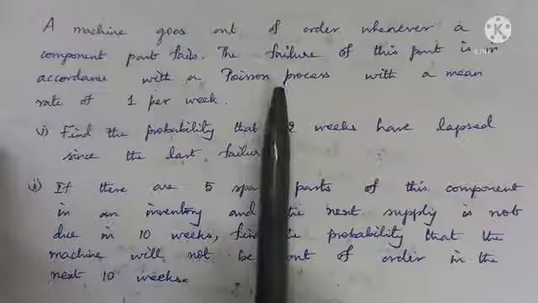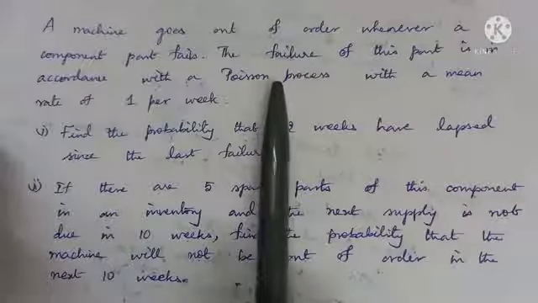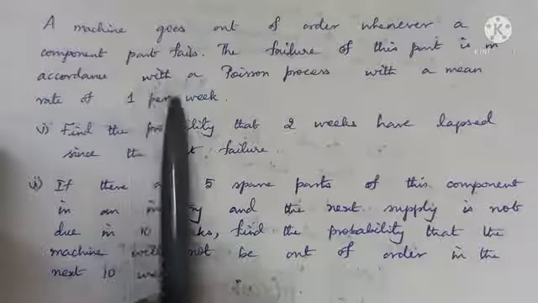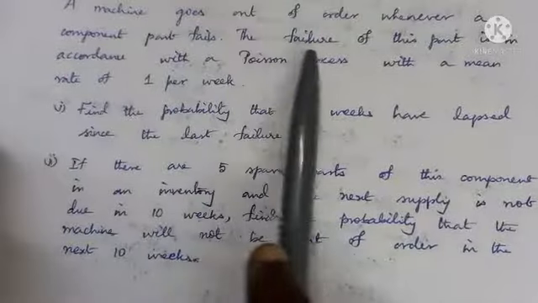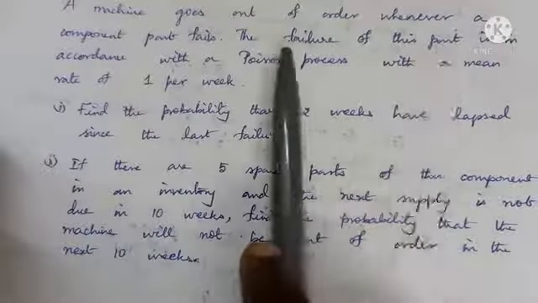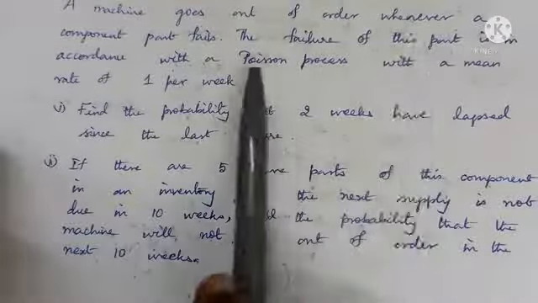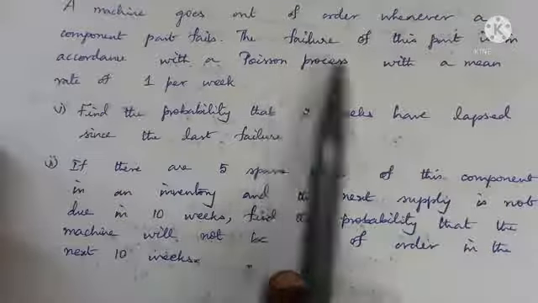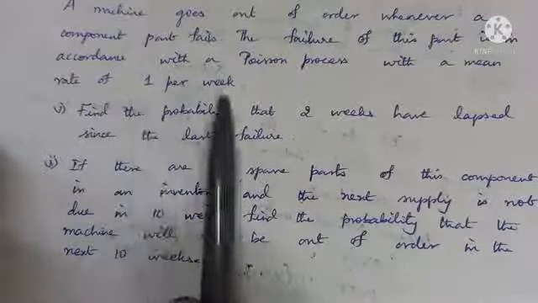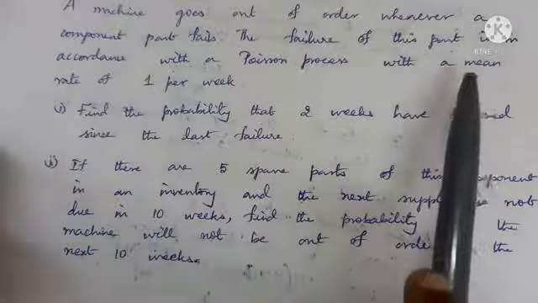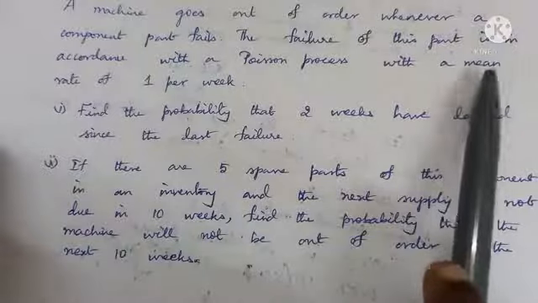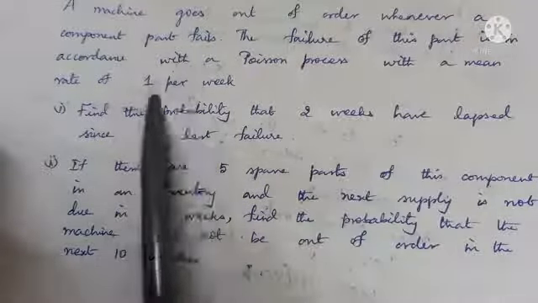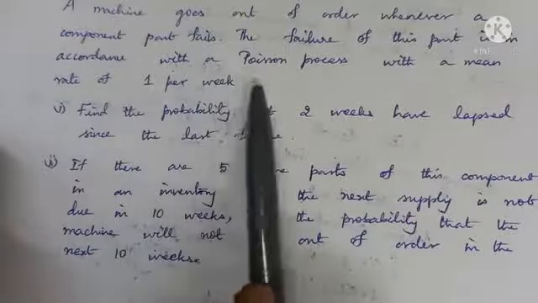So what is the Poisson process here? It is X(t), which denotes the number of occurrences usually. What does occurrence denote here? The failure of the parts, right? The failure of the component parts is a Poisson process. So X(t) denotes the number of failed parts with the mean rate of 1 per week. The mean rate at which the component part fails is 1 per week. So lambda is 1 per week.